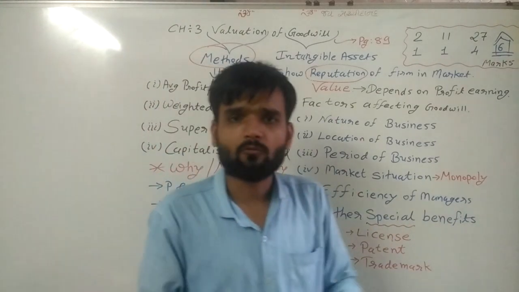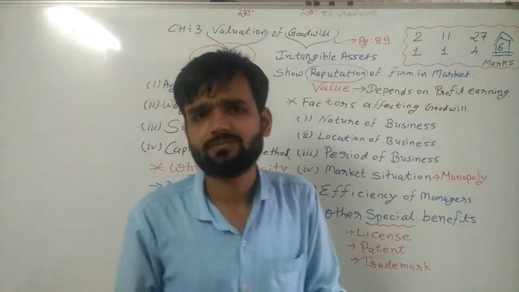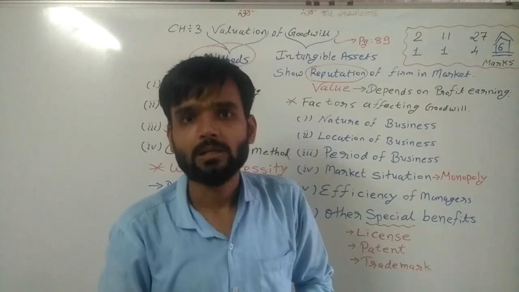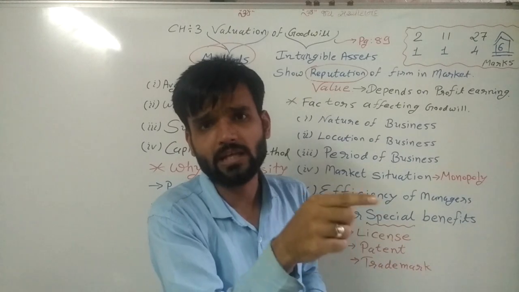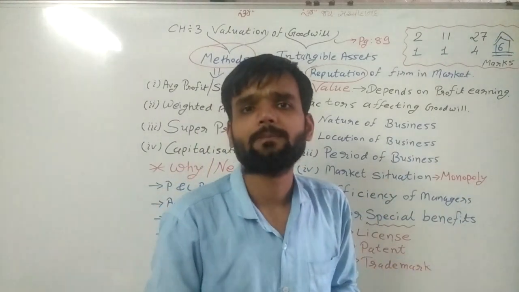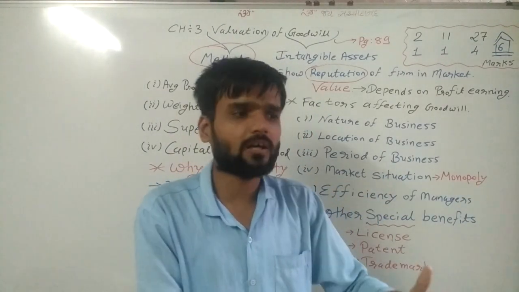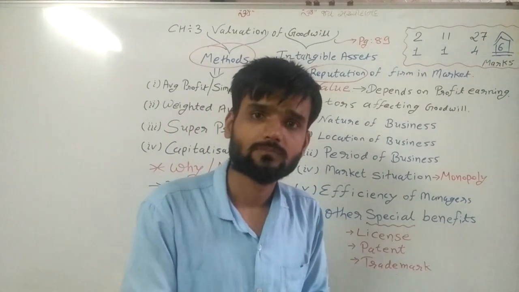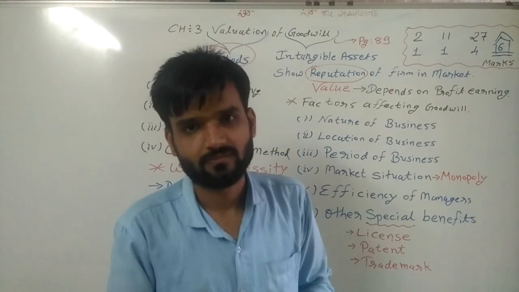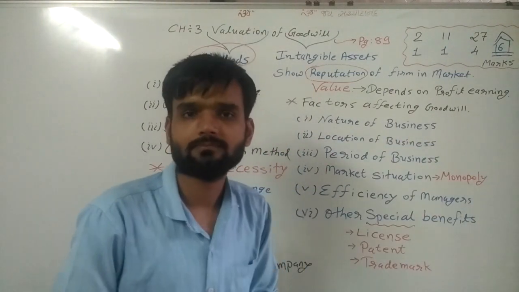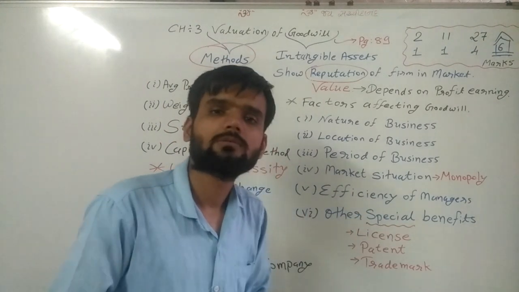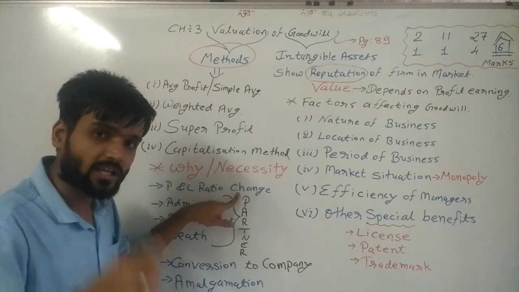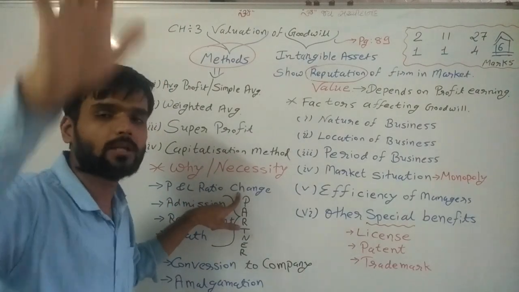Suppose 3 partners are there. One partner is not doing proper work, or one partner is doing more work. Then he has a right to get more profit from the business, and that's why from the next year we will give him more profit. If we are giving more profit to him, the P&L ratio changes, and that's why the necessity of goodwill arises.